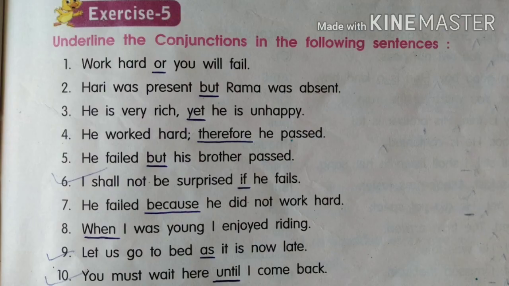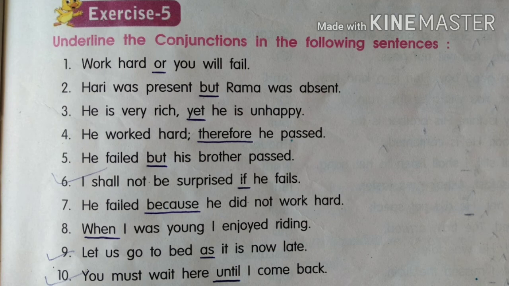So exercise 5. In this exercise we just need to underline the conjunctions when we read the following sentences. So let's begin. The first one: work hard or you will fail. So your conjunction is or. Second: Hari was present but Rama was absent. So your conjunction is but. Third: he is very rich yet he is unhappy. So your conjunction is yet.